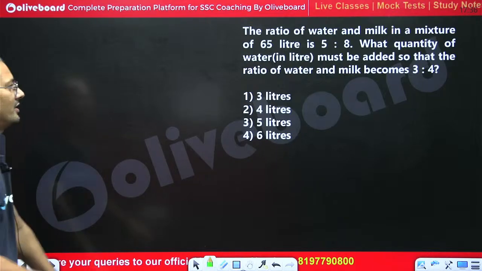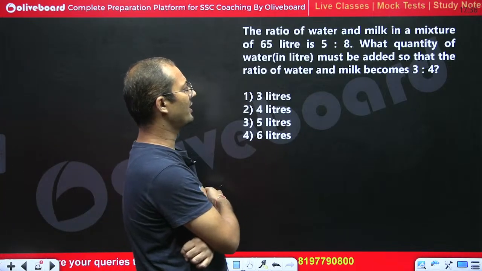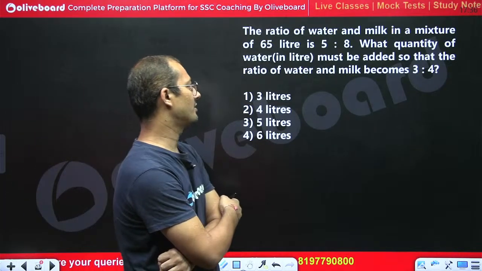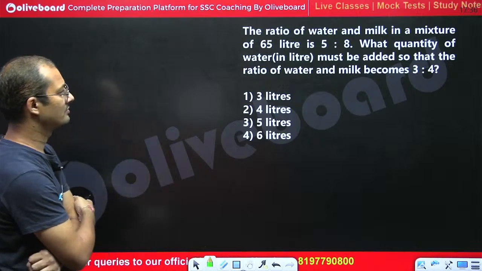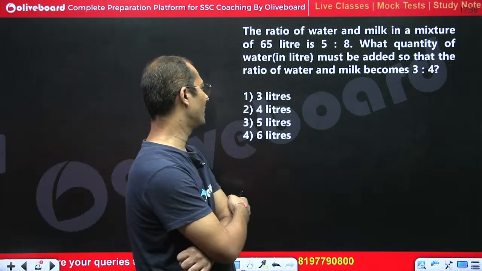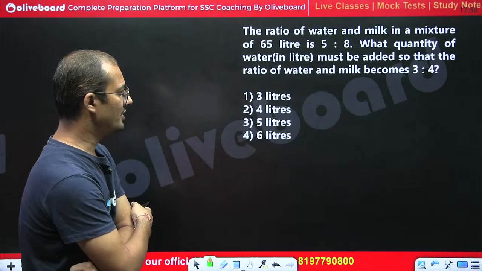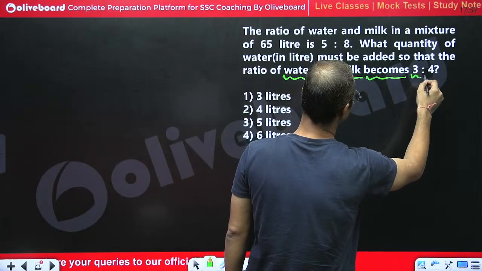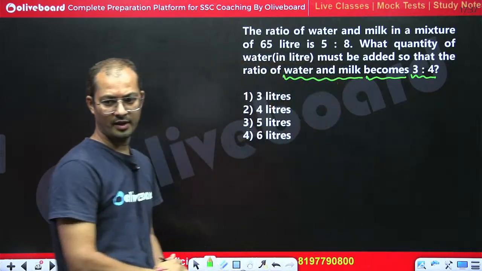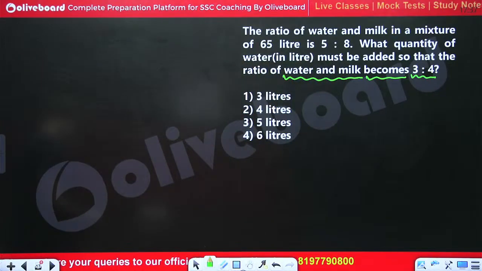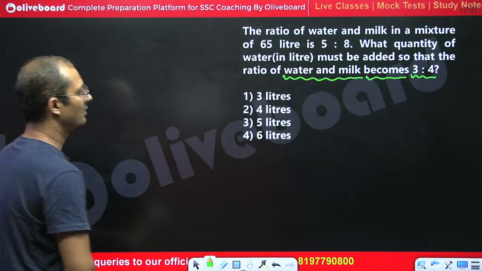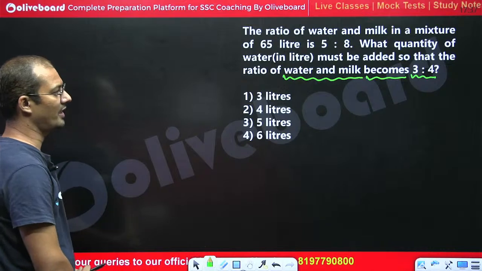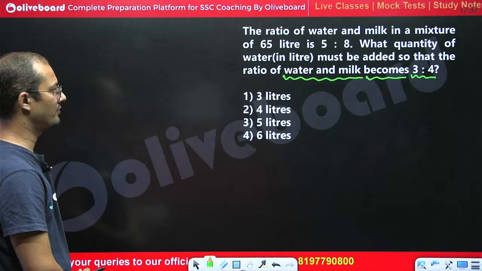See, here the question is saying the ratio of water and milk in a mixture of 65 liter is 5:8. What quantity of water must be added so that the ratio of water and milk becomes 3:4?